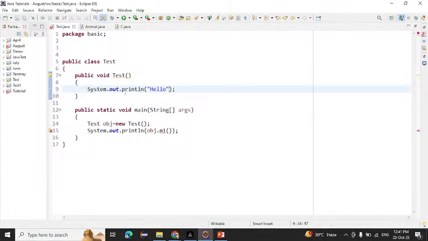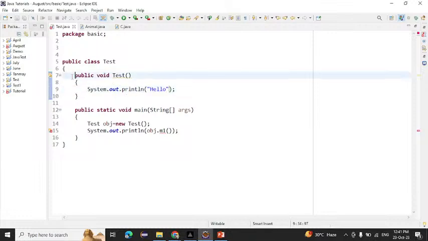Is it a normal method or any other thing? Normal method, basic method.